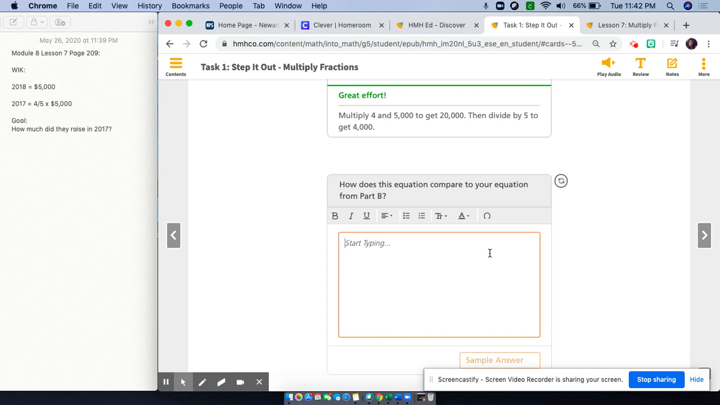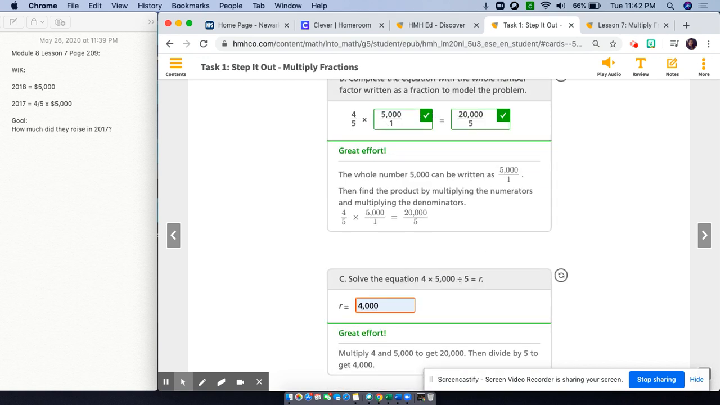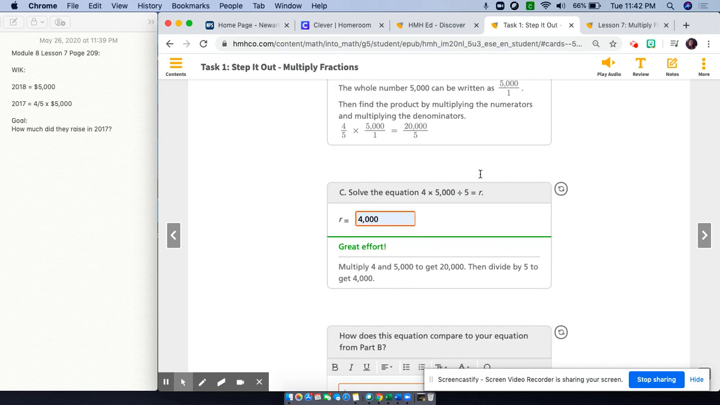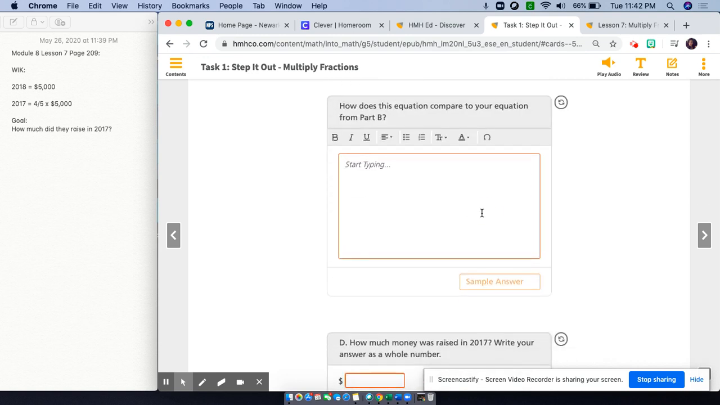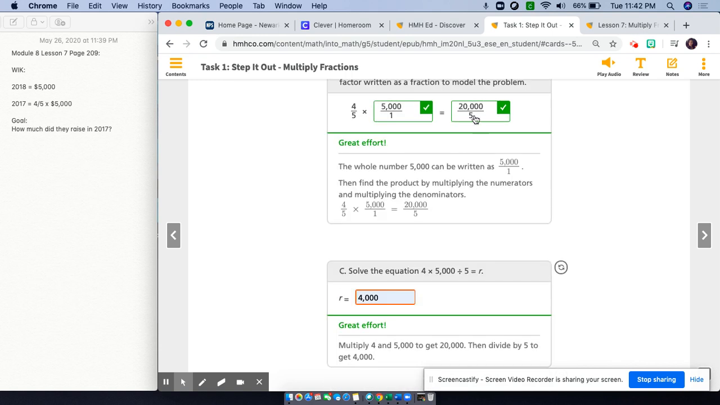How does this situation compare to your equation from part B? Well, part B, that's exactly what we said. We multiplied my fraction of the amount that they raised in 2017 by the amount that was raised in 2018 to get 20,000 over 5. And we had to divide to find our answer. Both equations model the amount of money that was raised in 2017. That's correct. 20,000 over 5 equals how much they made in 2017, and so does R, 4,000. This one is the fraction, and this one is the exact amount.